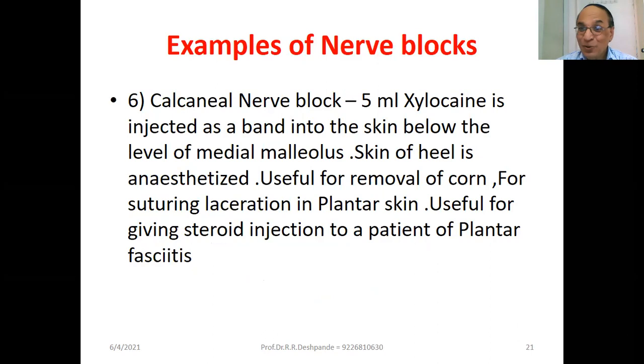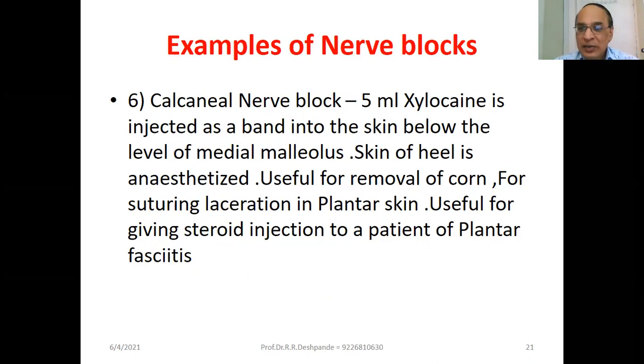Calcaneal. You know the calcaneal spur is a problem, an overgrowth of the bone. Calcaneal nerve block: 5 ml of xylocaine is injected as a band into the skin below the level of the medial malleolus. Skin of the heel is anesthetized.